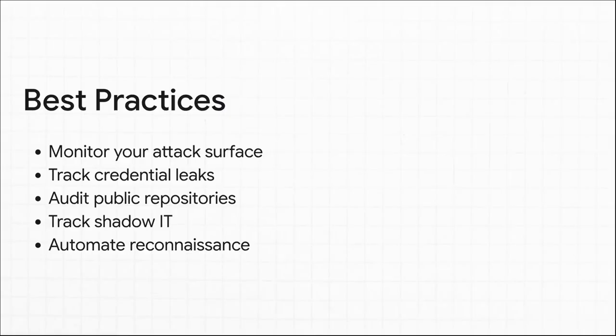So, how do we use all this for good? Here's the defensive playbook for security teams. You've got to use these exact same tools to continuously monitor your own attack surface before the bad guys do. Track your team's email exposure in breached datasets. Regularly audit your public repositories so your devs aren't accidentally leaking API keys. Use OSINT to discover your organization's forgotten or unmanaged shadow IT. And really, embrace the future by automating these OSINT platforms directly into your SIEM pipelines and SOC workflows.